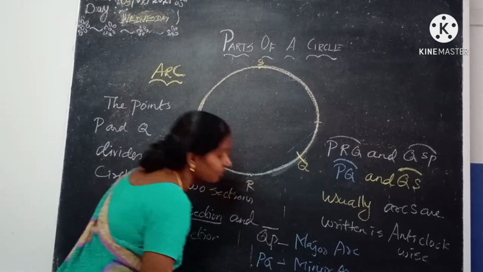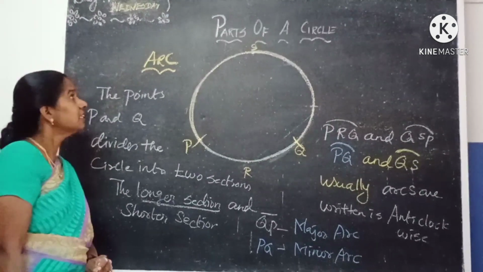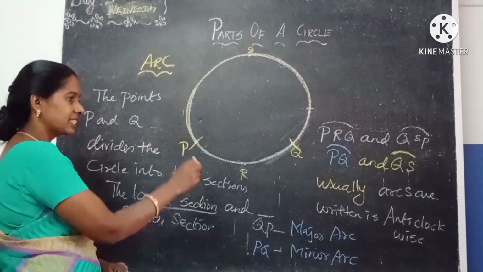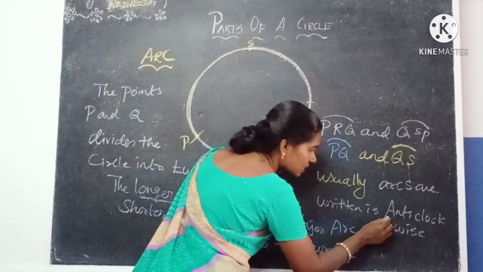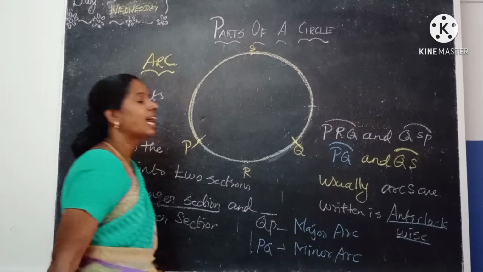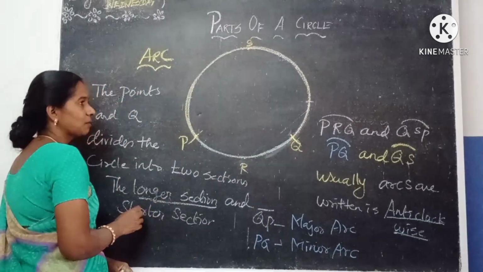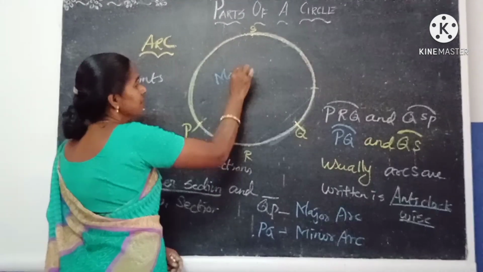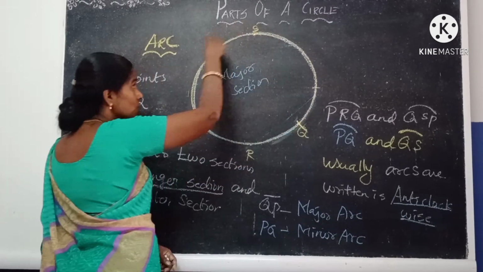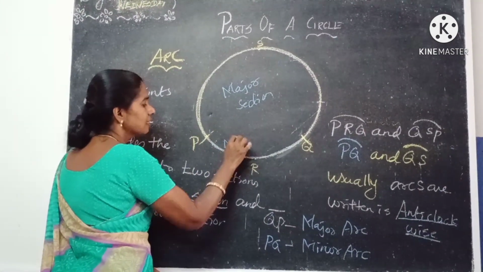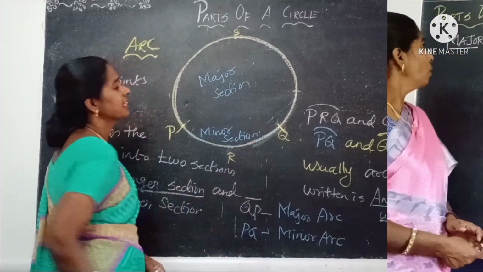What is the arc first of all? The part of the circumference of the circle is called the arc of the circle. We have considered 2 points P and Q. And usually the arcs are taken in the anti-clockwise direction. The points divide the circle into two sections. One is the major arc, that is the major section, which occupies most of the circle, and this is the minor section. Understand? Okay, students.